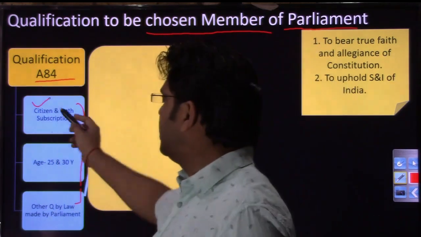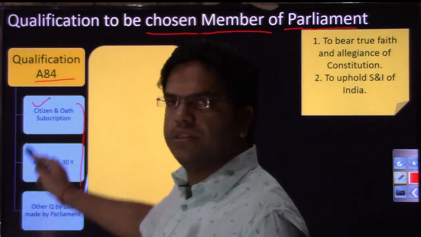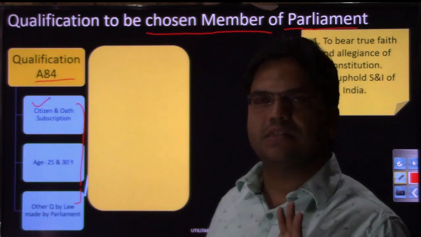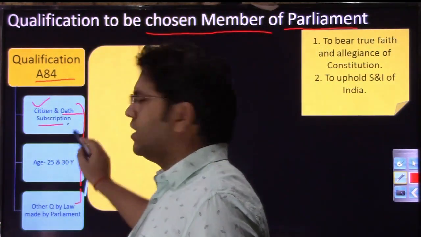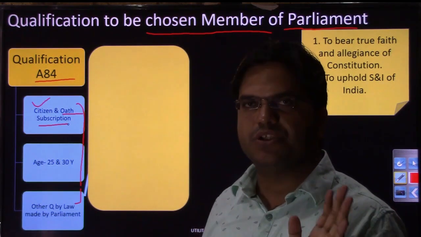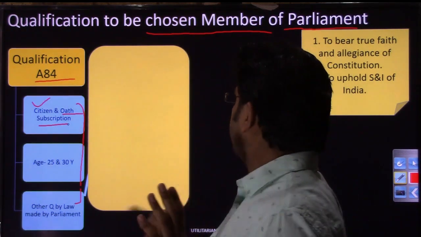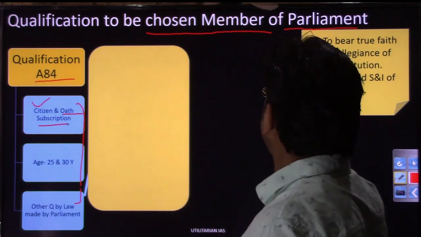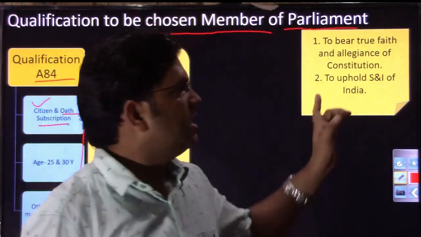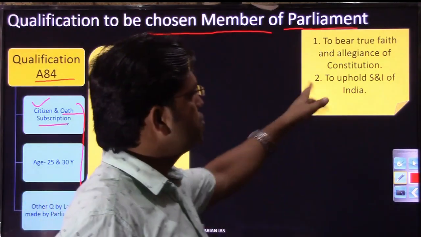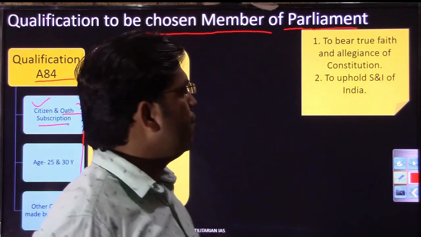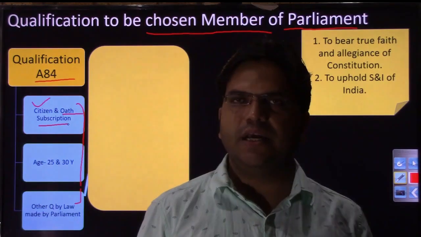So he or she should be a citizen of India, and this is the common thing for either Lok Sabha or Rajya Sabha, right? Then he should subscribe to an oath recommended by the Election Commission of India. And what will be the content of the oath? The content of the oath will be these two lines: that I bear true faith and allegiance to the Constitution of India, and I will uphold the sovereignty and integrity of India.